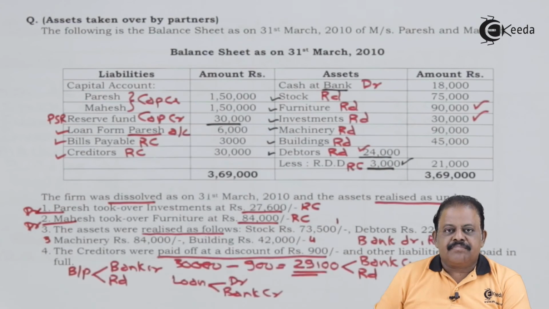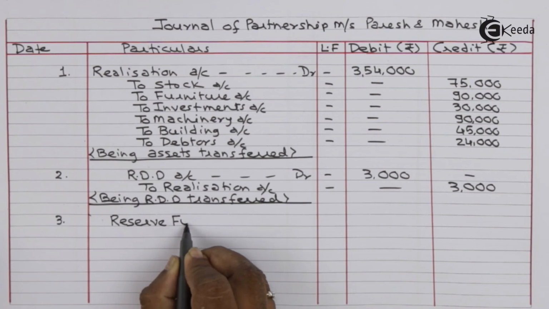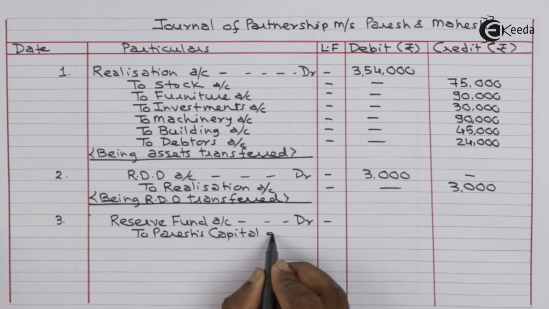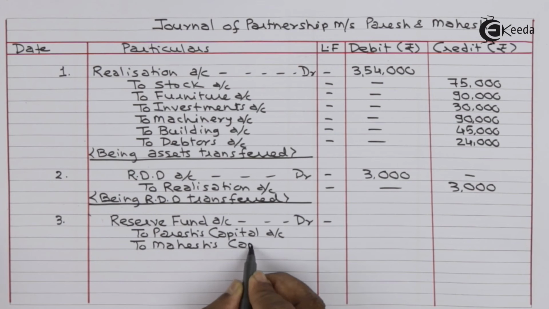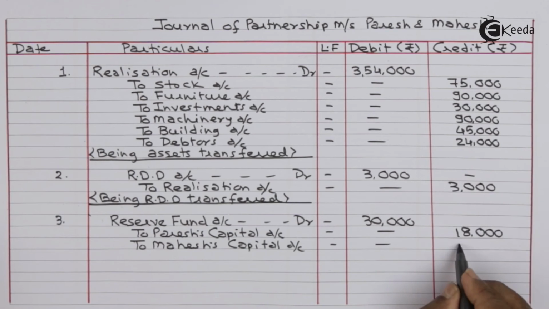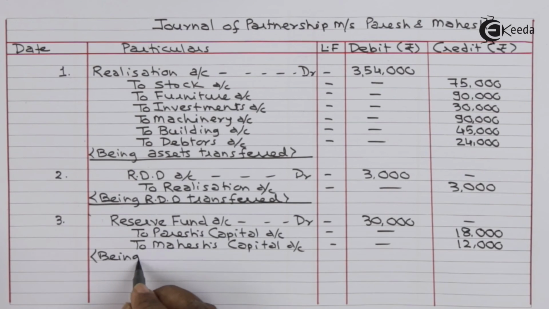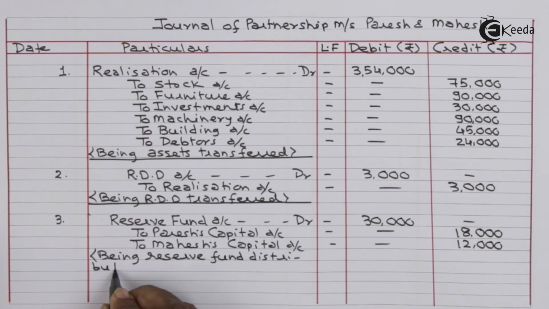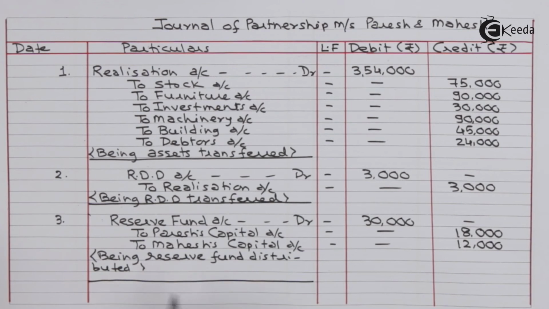Amount is 30,000. Reserve fund account debit 30,000 to Paresh capital account 18,000 to Mahesh capital account 12,000 being reserve fund distributed.